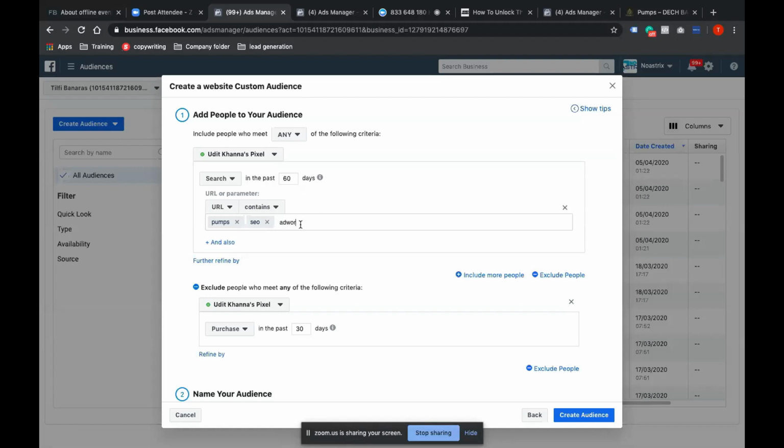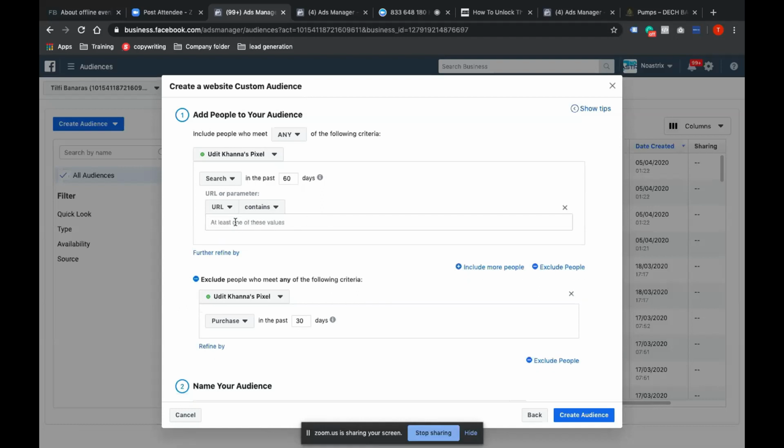And these words or keywords, you can easily identify from your Google Analytics if you have search tracking in place. So this is a very interesting thing. And we call this search string parameters based on your keywords. Facebook Pixel will tell you, oh, these are the people who have searched about these particular categories.